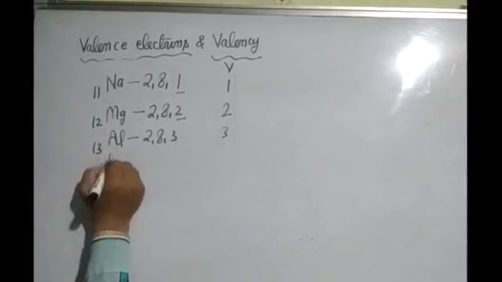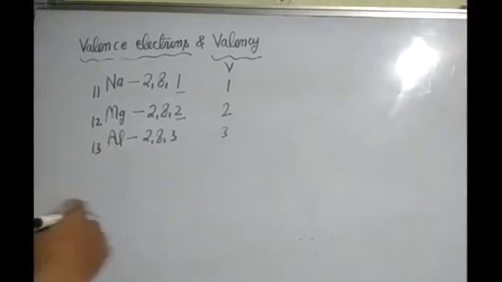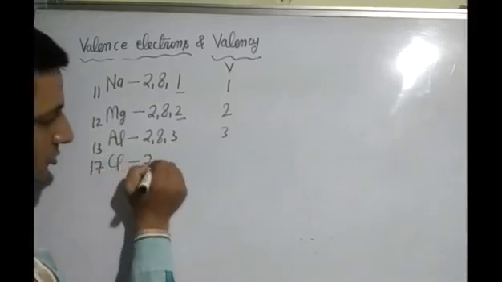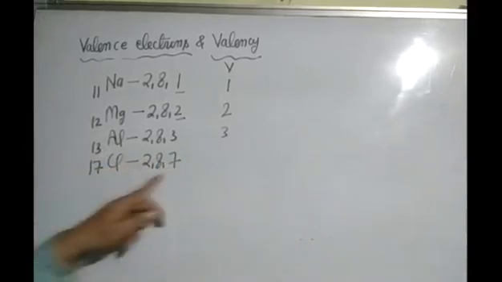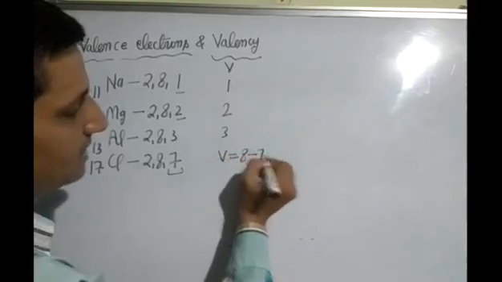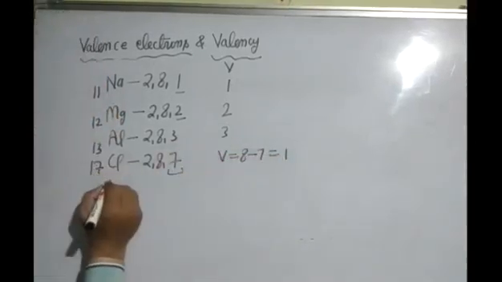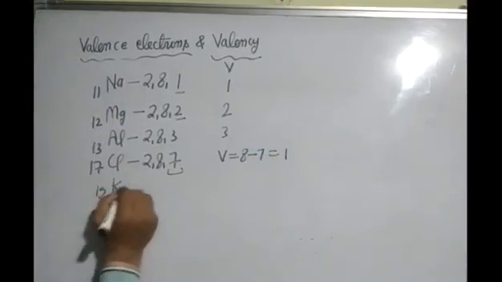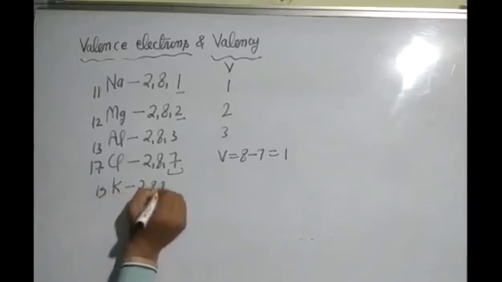After this, I am giving you some other examples. Chlorine, atomic number 17, electronic configuration 2, 8, 7. In the last cell 7 electrons are present, so valency is equal to 8 minus 7, which is 1. Next is potassium, atomic number 19, electronic configuration 2, 8, 8, 1.